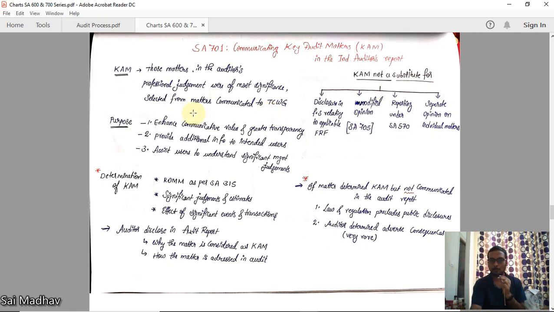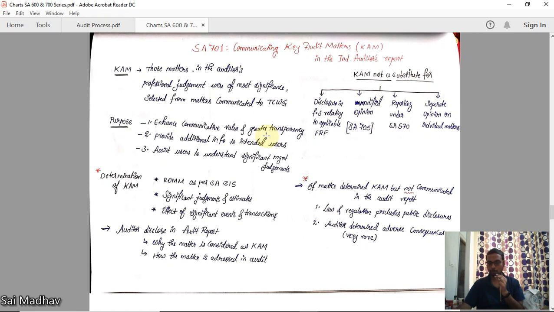Why should you select these key audit matters? He should select them and include them in the report. In the audit report, there should be a separate heading called key audit matters, and the auditor should give those items. Why are you doing this? What is the purpose? To enhance communicative value and greater transparency, because the users of financial statements should have more transparency.